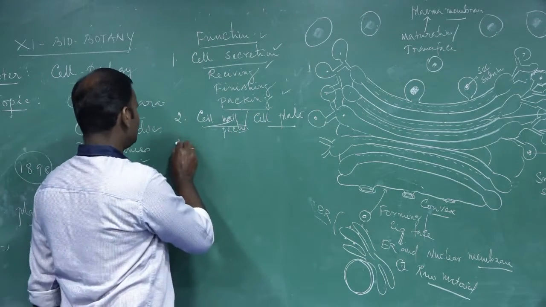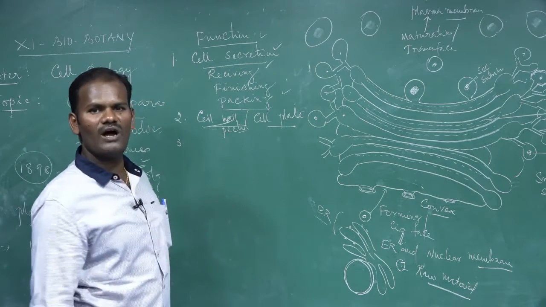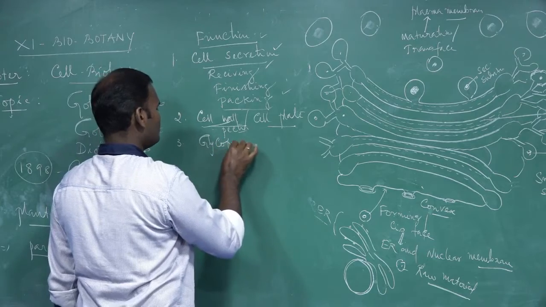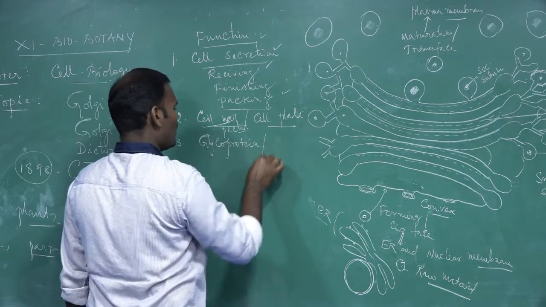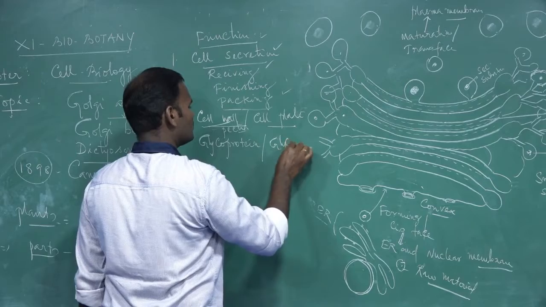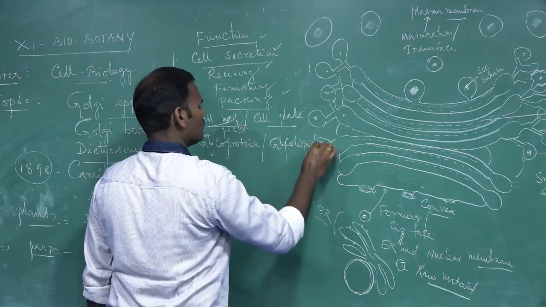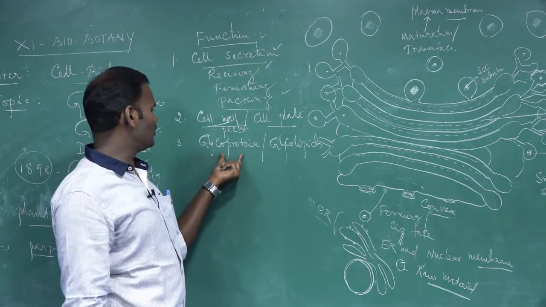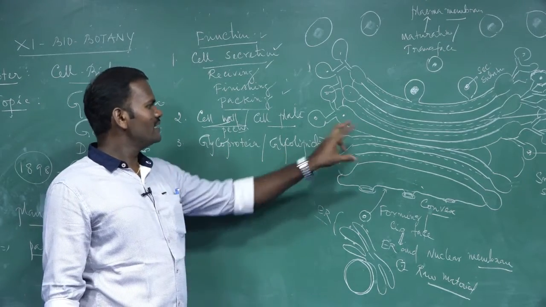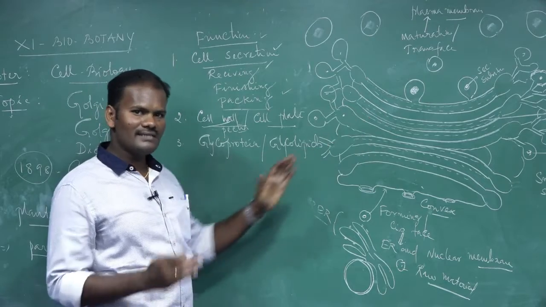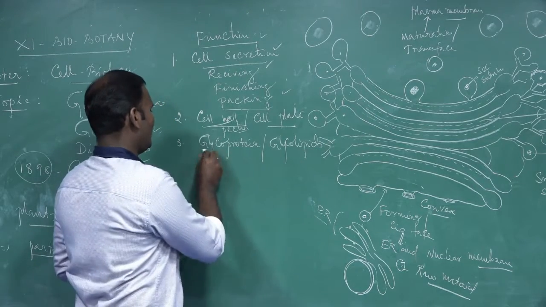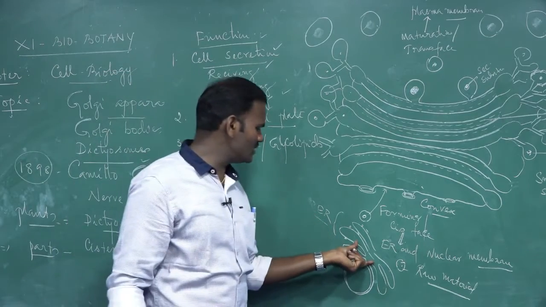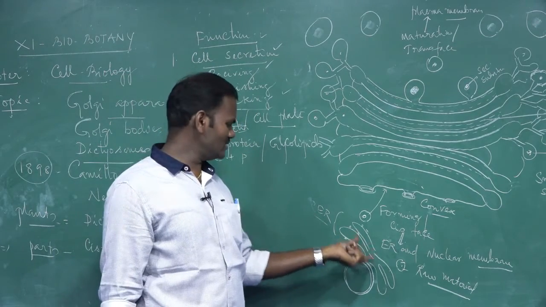Next, the third one is that it is also involved in the production of glycoproteins and glycolipids. What is the process? The Golgi apparatus links carbohydrate with protein, which come from the endoplasmic reticulum. What are the functions of the endoplasmic reticulum?